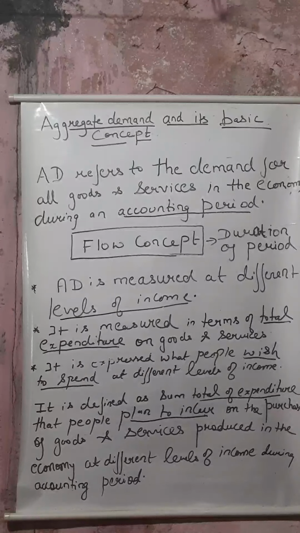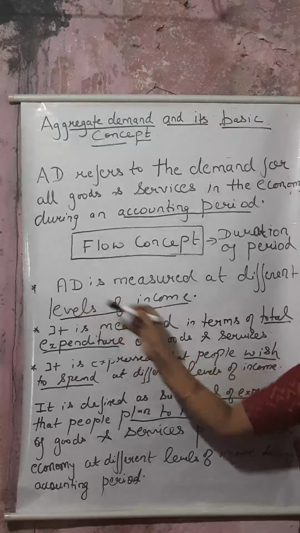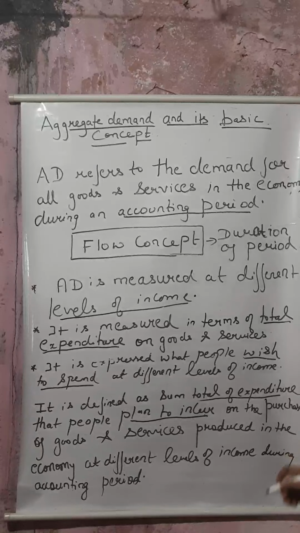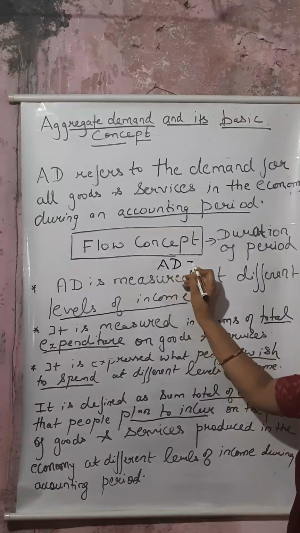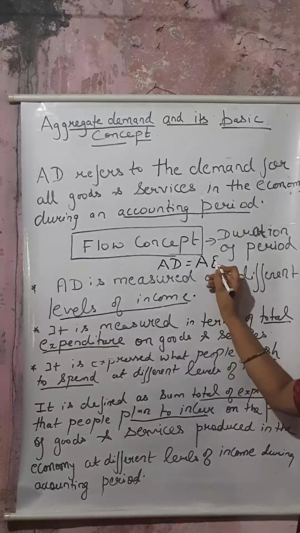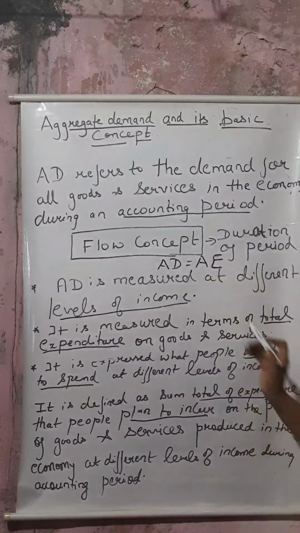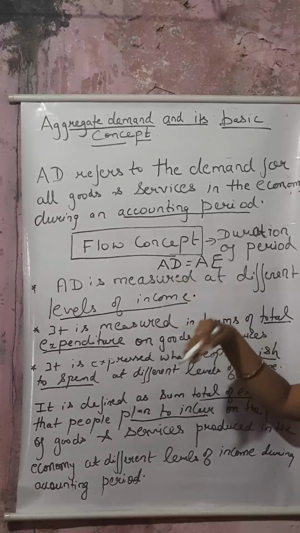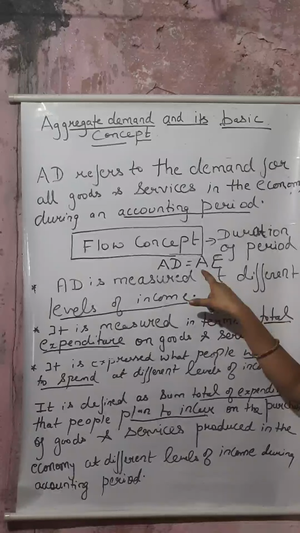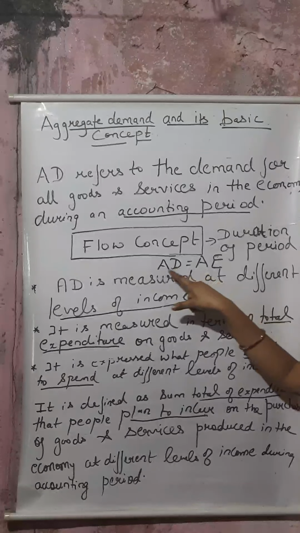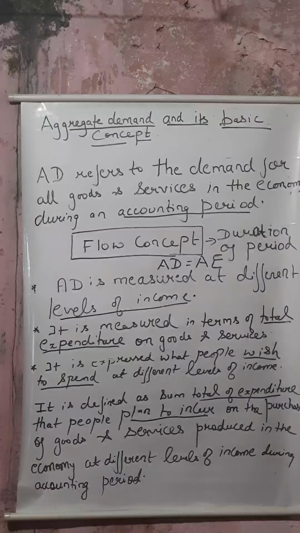One thing you should know is that AD is equal to aggregate expenditure. Why aggregate expenditure? Because we are demanding goods and services, that is, we are spending money. So we can say AD equals AE.